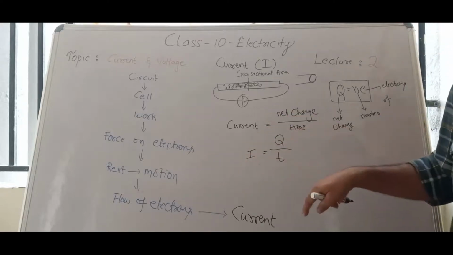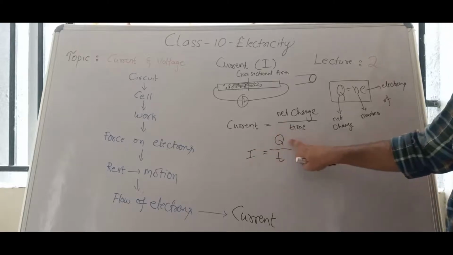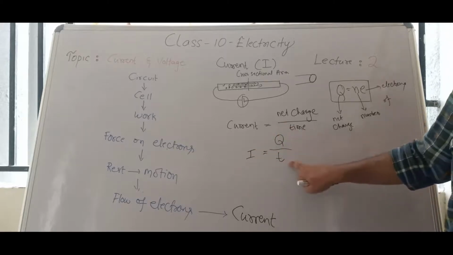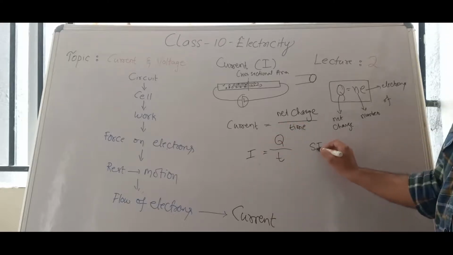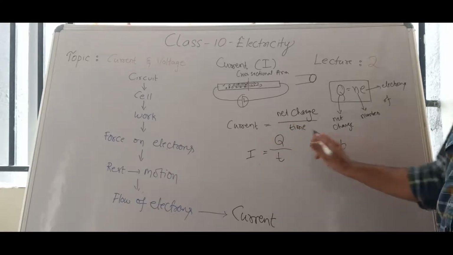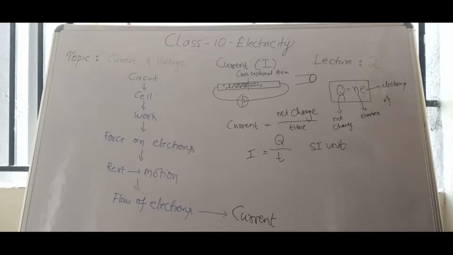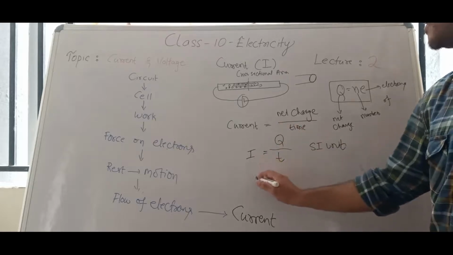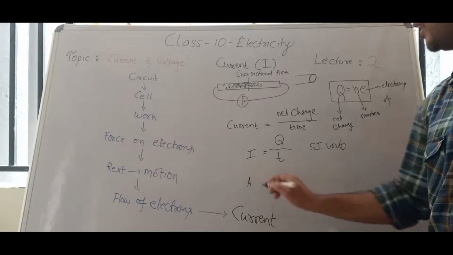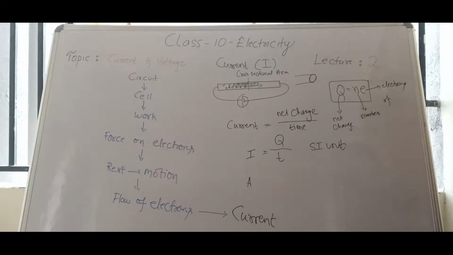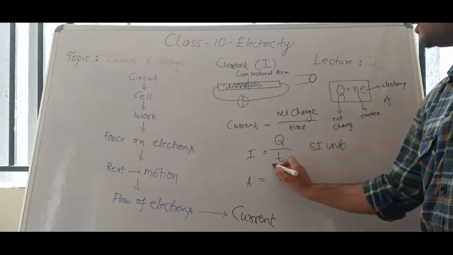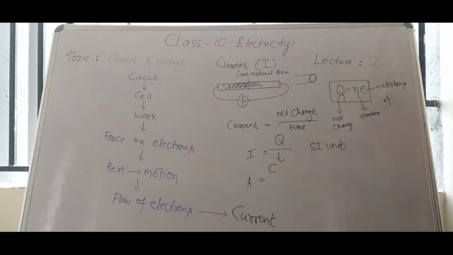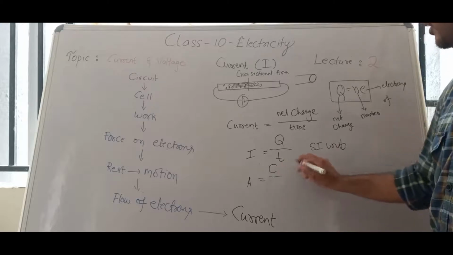Now, all these are measurable quantities, guys. We can measure current, we can calculate number of charges, we can measure time, so all these measurable quantities will have an SI unit. All these three have an SI unit. SI unit of current is ampere, represented with a capital A. Ampere is equal to charge. SI unit of charge is coulomb, capital C, divided by time.